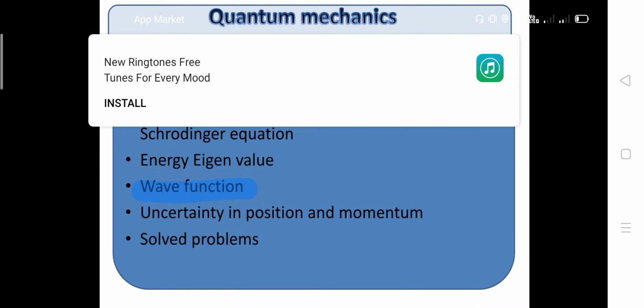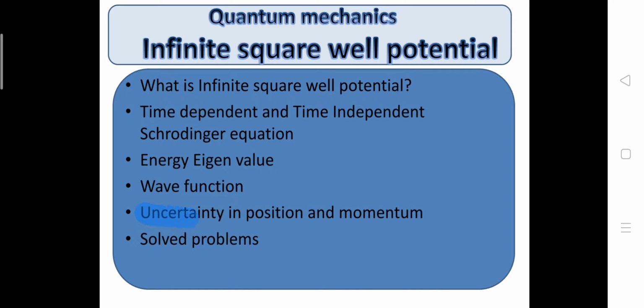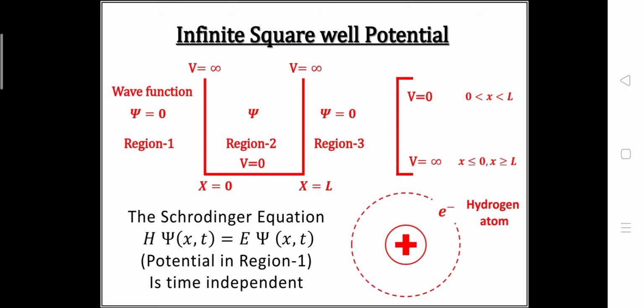Then we will move towards the uncertainty in the position and momentum of the particle which is confined between two potential barriers, and then we will move towards solving problems related to the infinite square well potential. Now in this first lecture, let's get the answer to this question: what actually is the infinite square well potential?